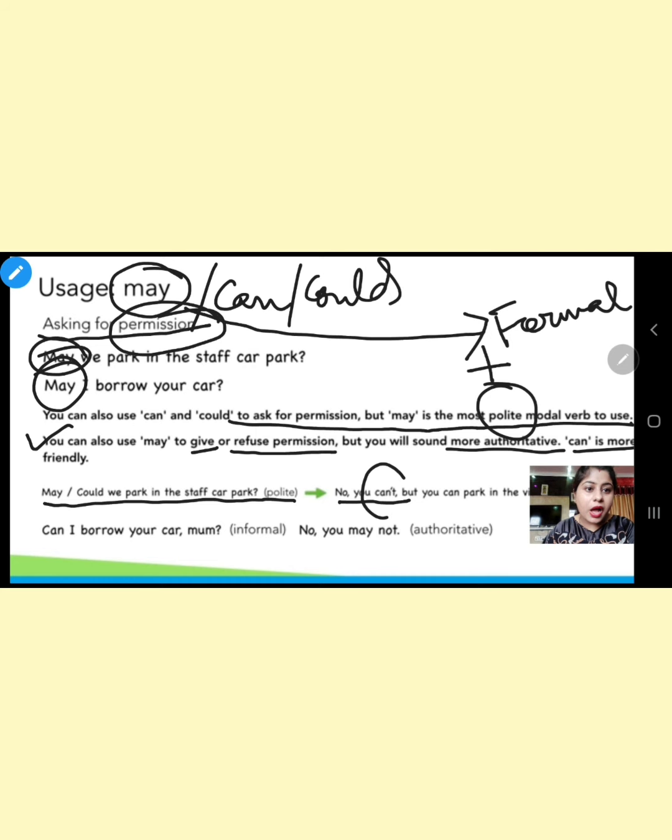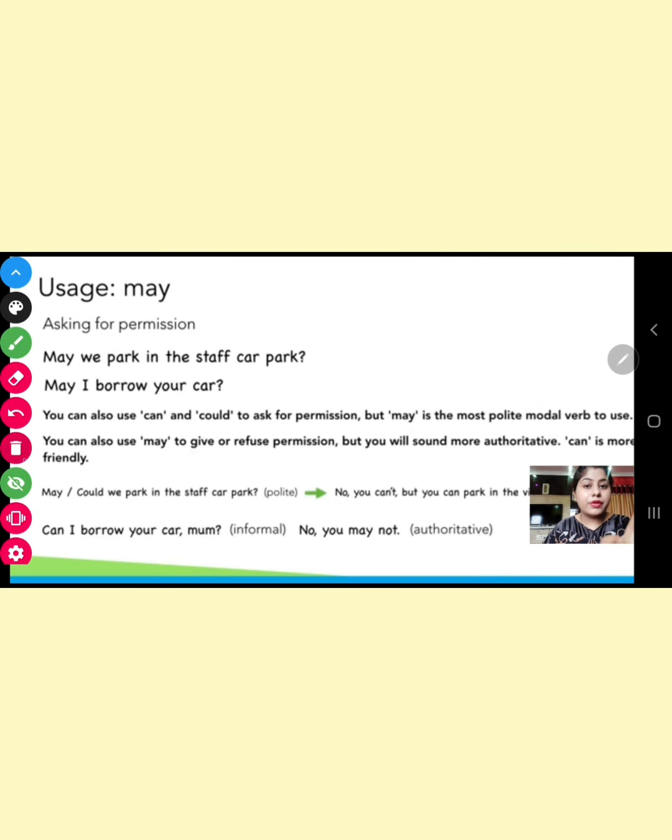So use can't in answer even if there is a may in question, in order to sound more polite. Can I borrow your car, Mum? This is informal, so can is used. No, you may not. This is authoritative, because the mother is telling the child, you will not take the car.